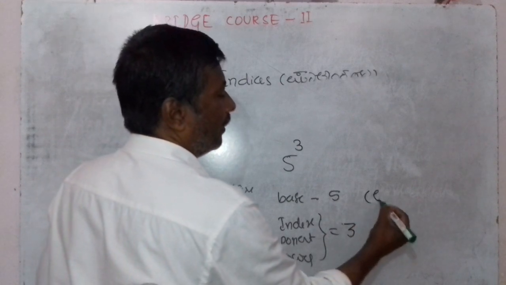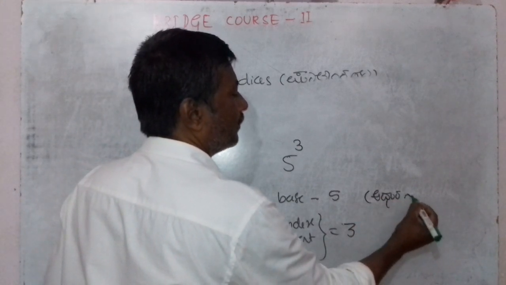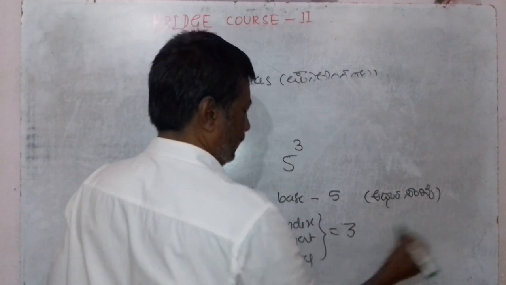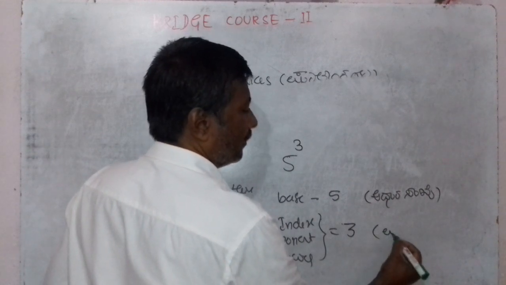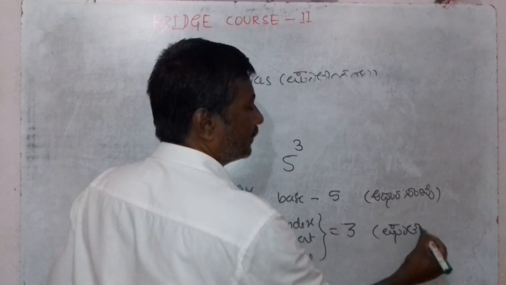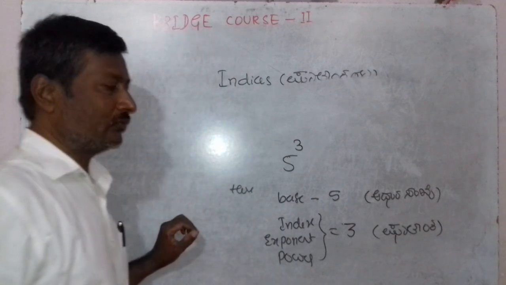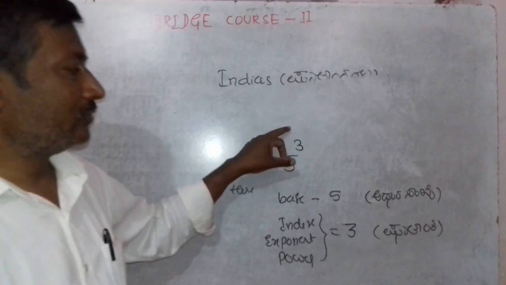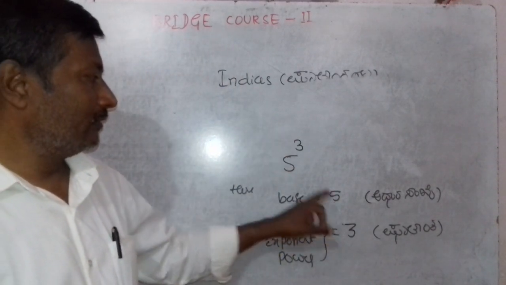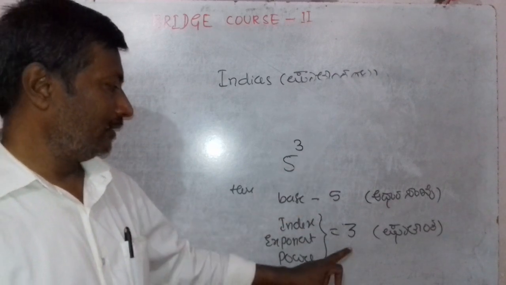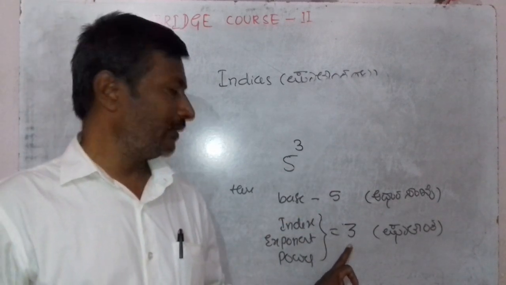That is आधार संख्या, and here it is घातांक or घात सूची. So 5 raised to 3: 5 is the base, 3 is the index.